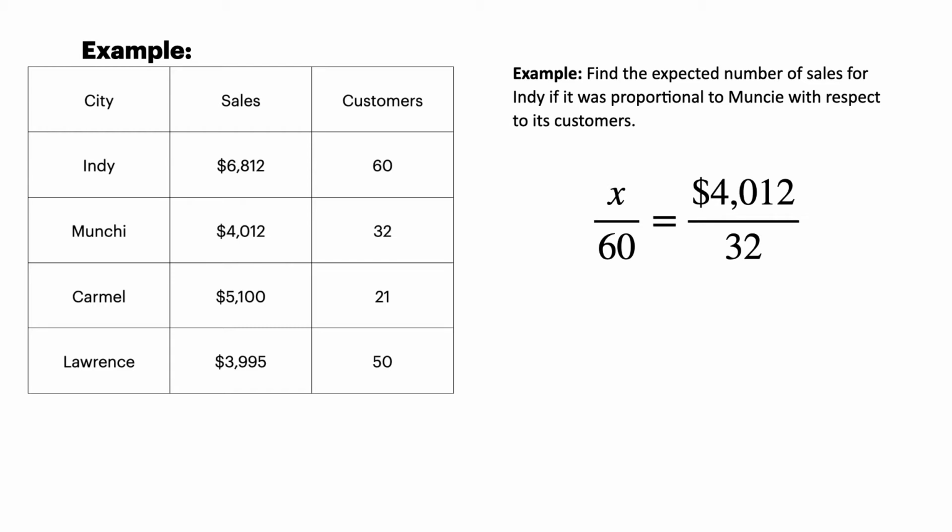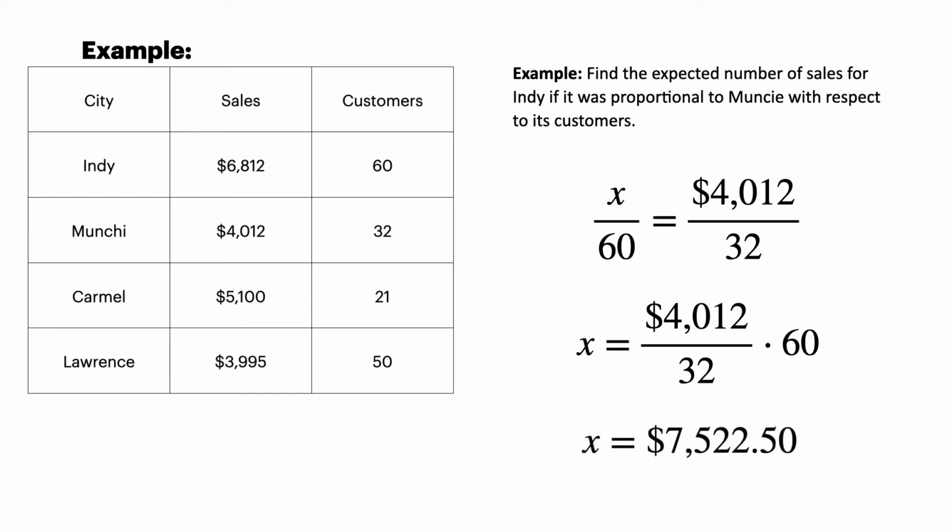So let's solve for x. We can do that by multiplying 60 on both sides. And if we multiply 4,012 times 60, divided by 32, we're going to find $7,522.50. So that would be the sales for Indy if Indy was proportional to Muncie.